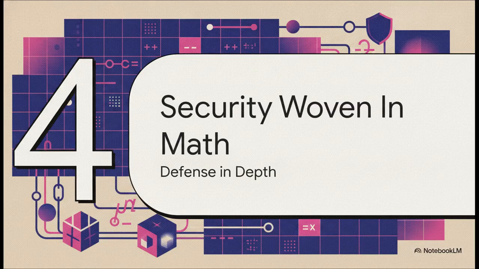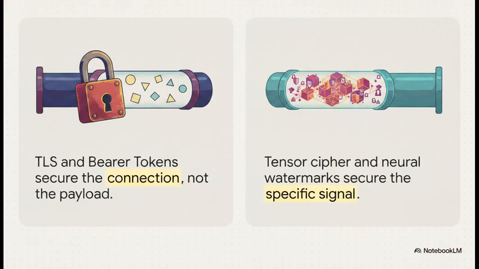Moving right along to Section 4, Security Woven into Math. Now, obviously, sending raw data over a network sounds pretty risky, unless you protect it correctly, right? And this brings us to a massive zero-trust victory for Chorus. Unlike our standard setups where TLS simply secures the pipe, meaning if a bad actor breaks into the pipe, they get all the water inside, Chorus fundamentally rethinks this whole concept. It weaves encryption and per-message authentication directly into the vector payload itself. So you are securing the specific water, not just the pipe. It's true defense in depth. It secures the actual AI signal so that even if the network socket is totally 100% compromised, your agent's thoughts remain completely unreadable and untampered with.